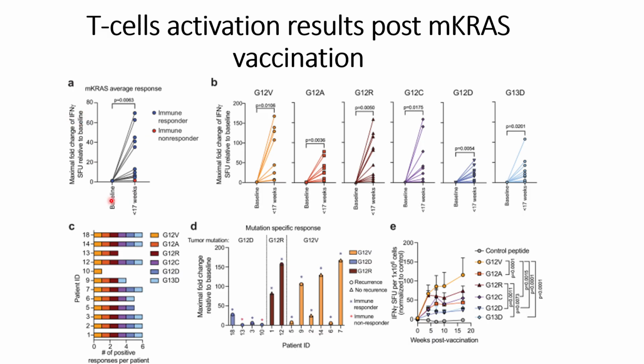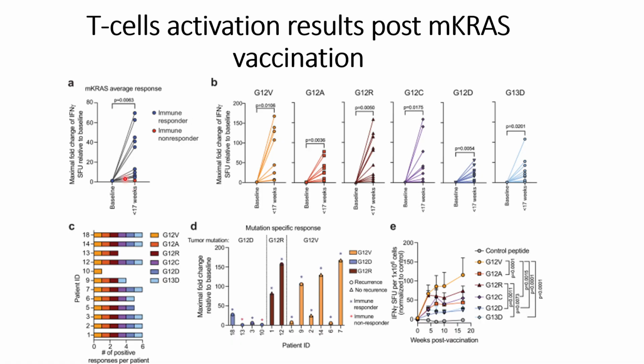Of the 12 patients that they tested, one of them is an immune non-responder, meaning it does not show T cell activation, whereas 11 of them show a highly increased or elevated level of IFN-γ. So they call them immune responders. This is how they define immune responders and non-responders. The exact criteria they did not mention in the main figure. Maybe they mentioned it in the supplemental figures, which I have not gone through in detail.